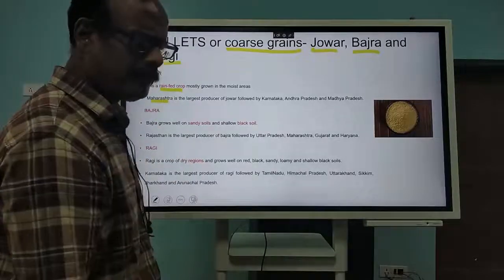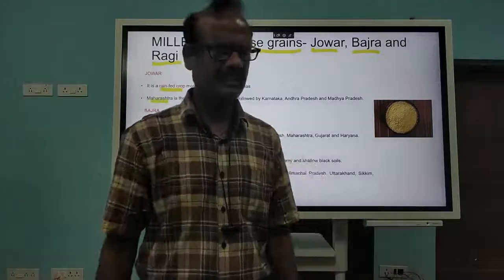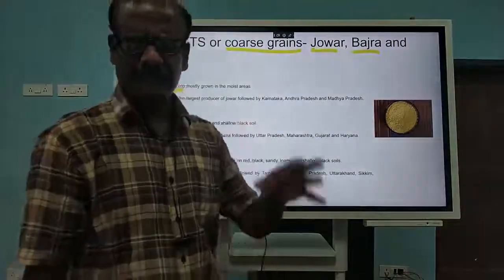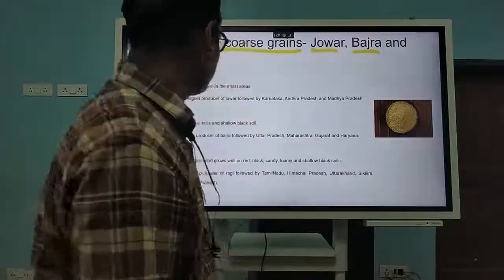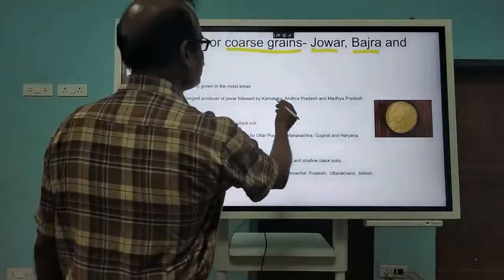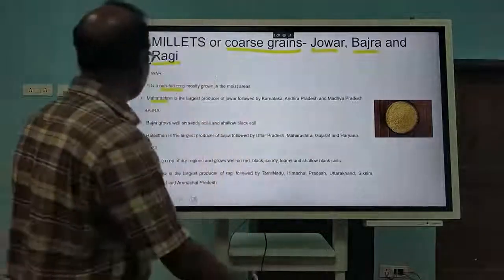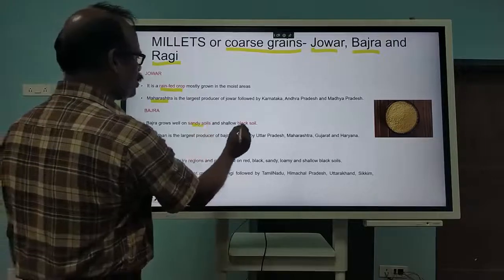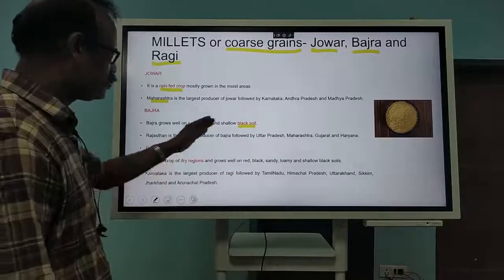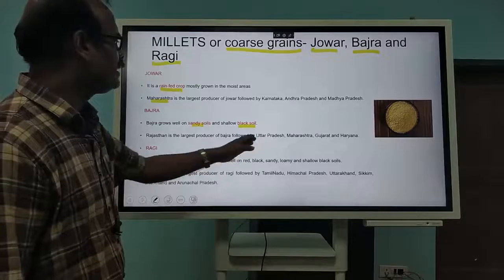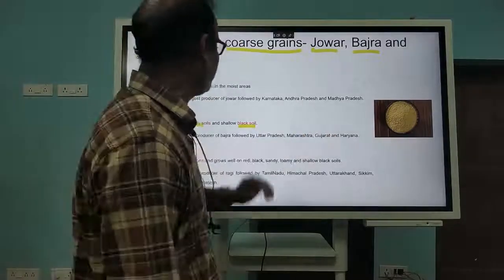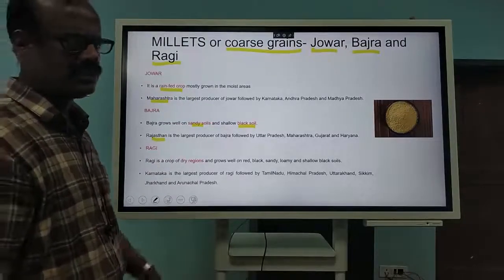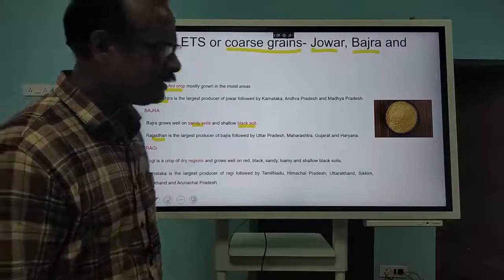Jowar, the people in Maharashtra consume it by converting it into flour and using it for making certain things. Maharashtra is the leading producer, then Karnataka, Andhra Pradesh, Madhya Pradesh and others. Then bajra is the second one. It grows in sandy soil and black soil; these two soils are better. In Uttar Pradesh, Maharashtra, Gujarat and Haryana we find it more, and Rajasthan is the leading producer because it is a dry crop and a dry area.